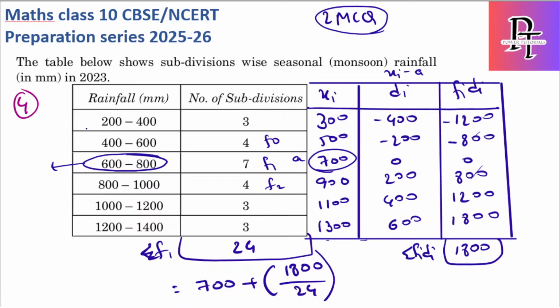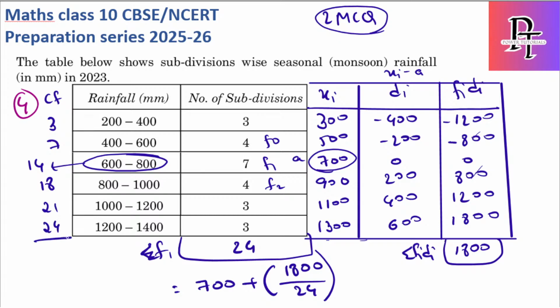So here let's find cumulative frequencies. I will write the cumulative frequencies on the left side, but in your main exam make sure to write them on the right side. CF is cumulative frequencies, where we just add all the frequencies: 3 plus 4 is 7, 7 plus 7 is 14, 14 plus 4 is 18, 18 plus 3 is 21, 21 plus 3 is 24.